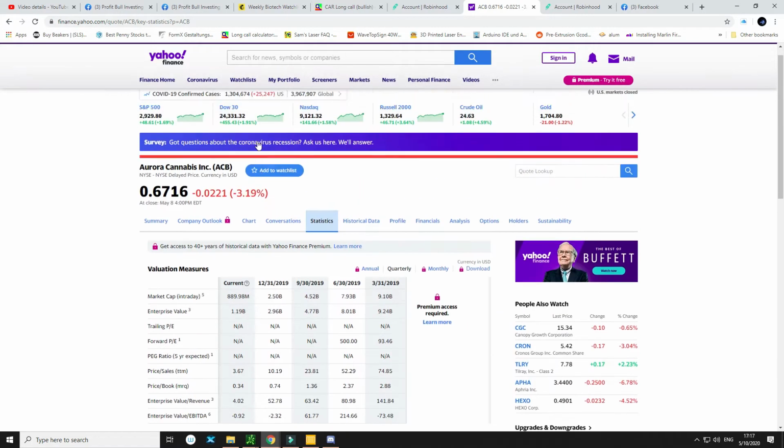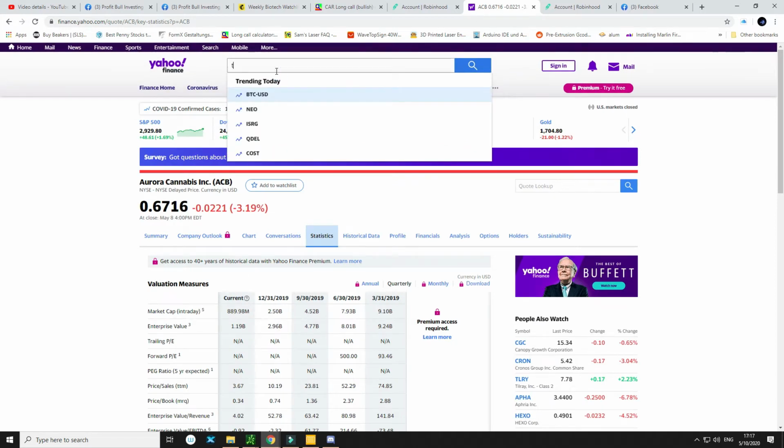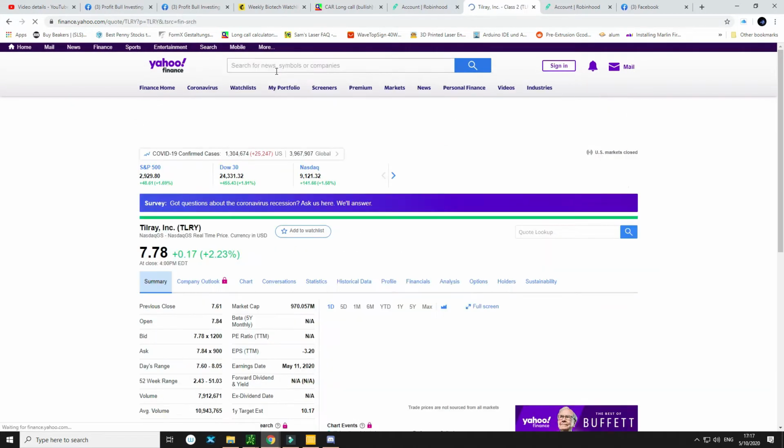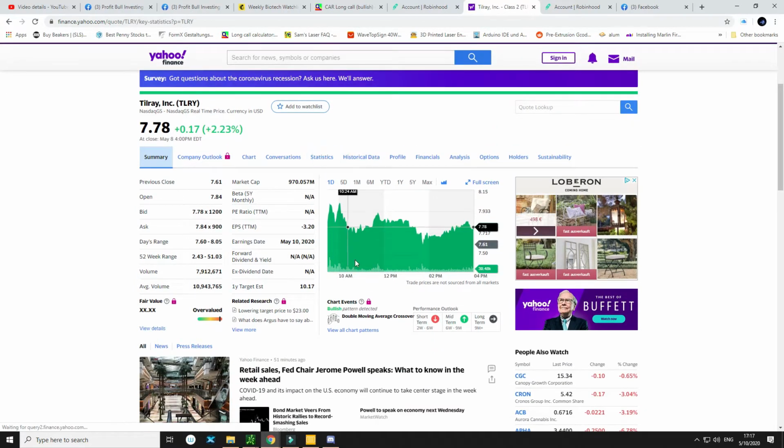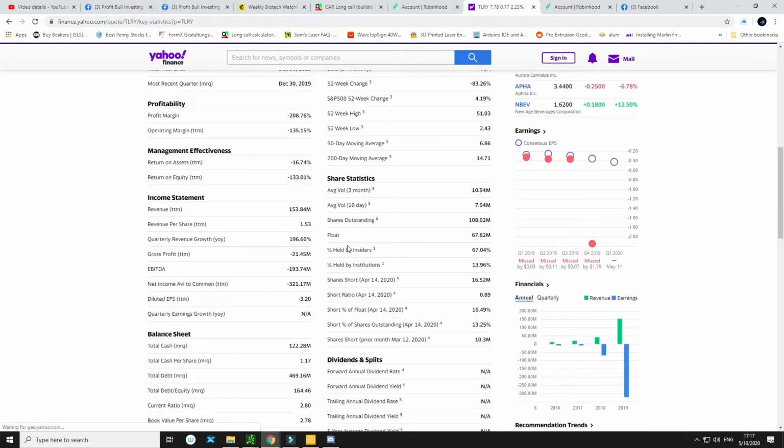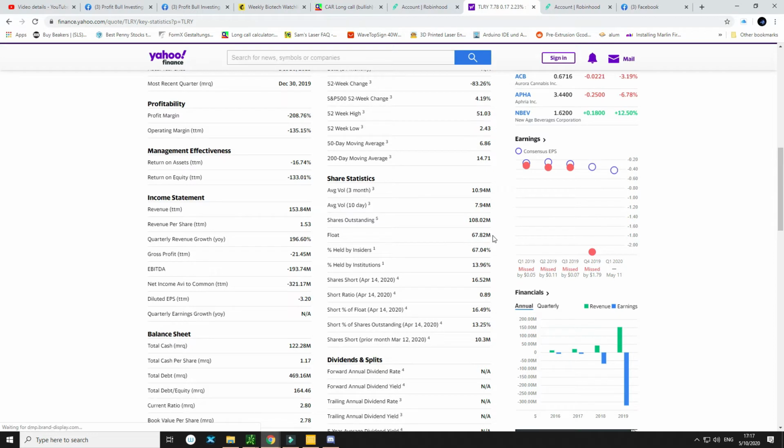We can look at another cannabis one, Tilray. Once again, their summary right here, statistics, and share float. Okay, so now Tilray has a low float, which is really good. It means that the stock can move rapidly. There's not going to be a lot of sideways movement in a 5-minute candle. It might not move when you're looking at a 5-minute chart.